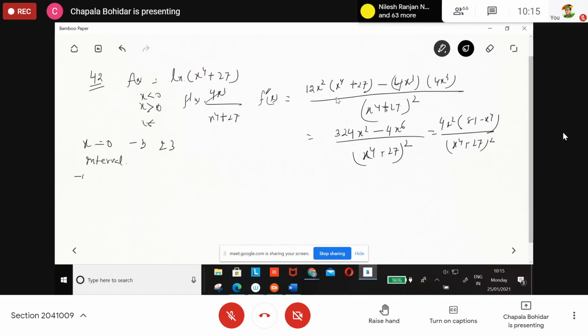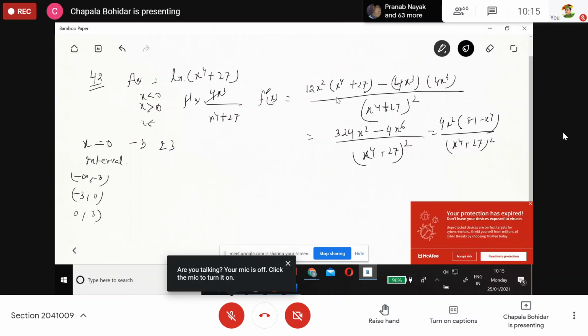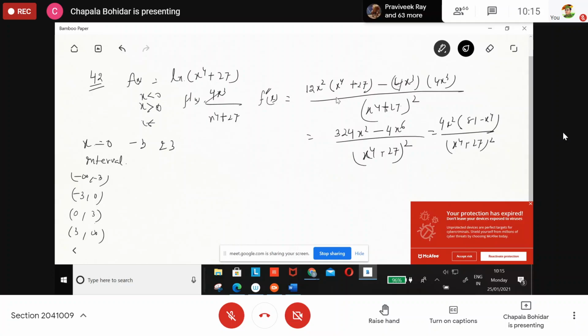Minus infinity to minus 3, I'm writing here like this. Then minus 3 to 0. Oh, sorry, minus 3 to 0. Then 0 to 3, yes. Then 3 to infinity. Clear?